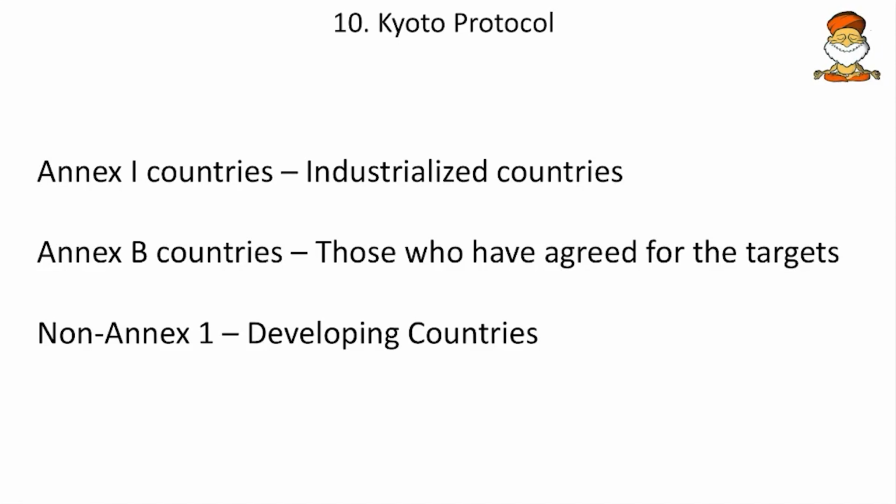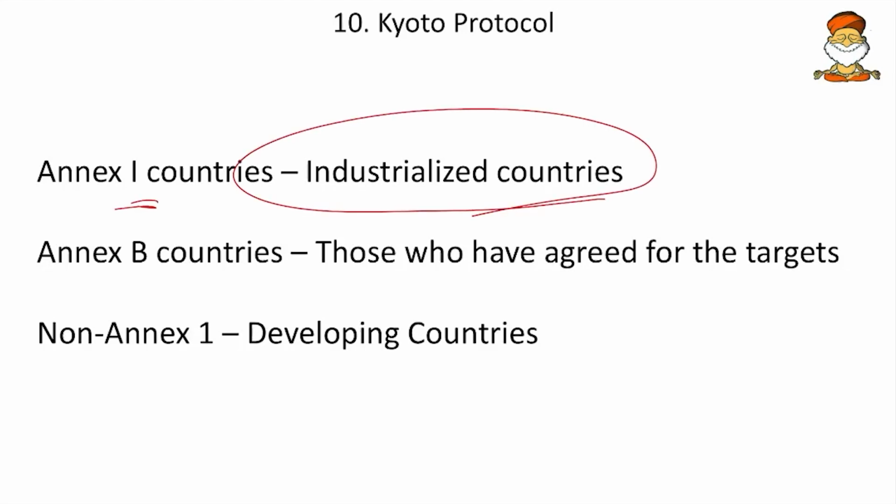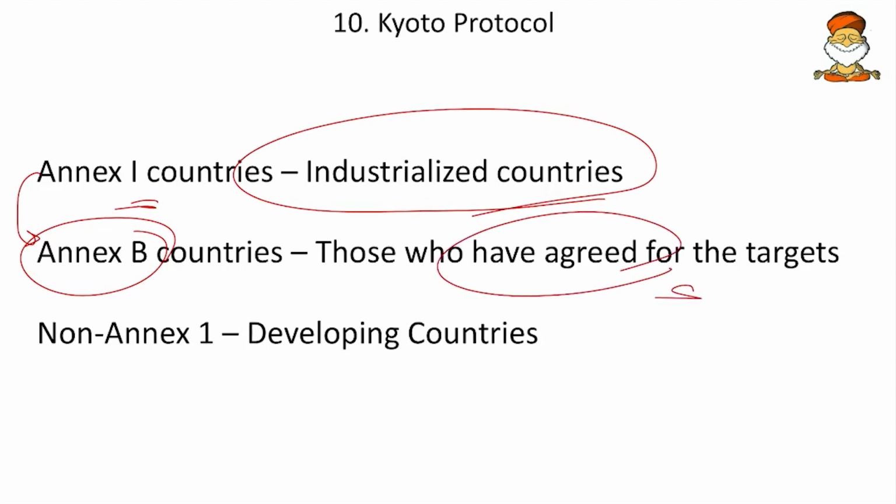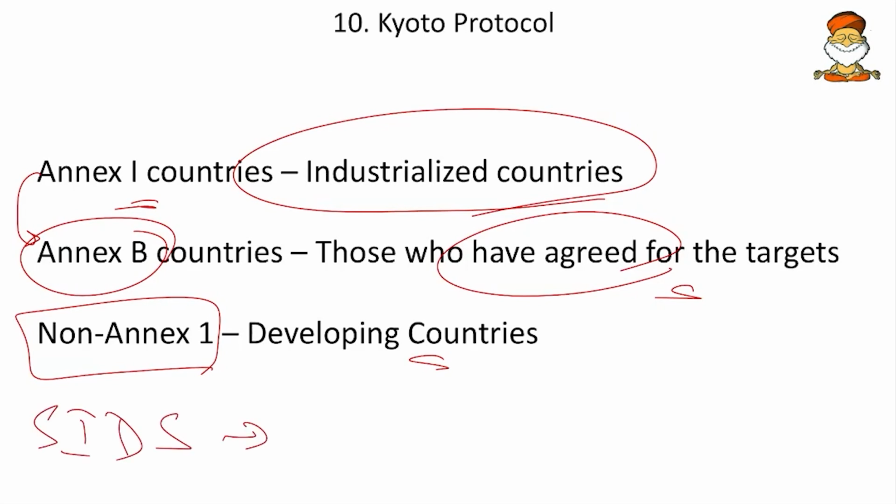So here we have a brief discussion on the annexes. Friends, many times articles will carry these, so make sure that you have clarity here. Annex 1 means the industrialized countries, but among these industrialized countries not many agreed to the Kyoto Protocol. So many left out of this annex. So that's why they created one more annex, that is Annex B. It is those countries who have agreed and who have the target of the Kyoto Protocol. And then we have the non-Annex 1, consisting of the developing countries. And then we have one more group, that is SIDS, small island developing states. So the small islands like French Polynesia, Oceania and other island nations are part of this group.